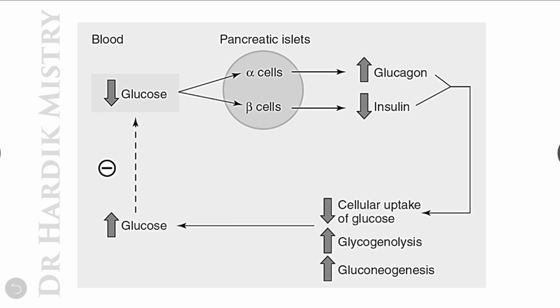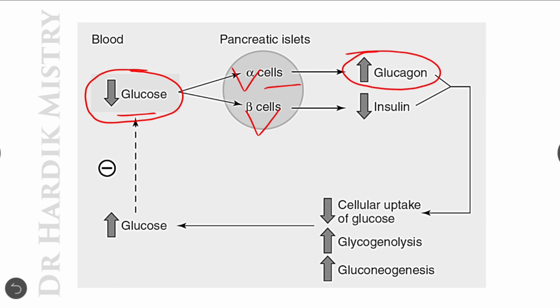Now the stimulus for the release of glucagon hormone is the decrease in the blood glucose level. Once there is a decrease in the glucose level, it has an effect on the alpha cell as well as the beta cell. Decrease in the glucose level will stimulate the alpha cell, so there will be an increase in the glucagon level, and decrease in the blood glucose level inhibits the beta cell, so there will be a decrease in the insulin level.